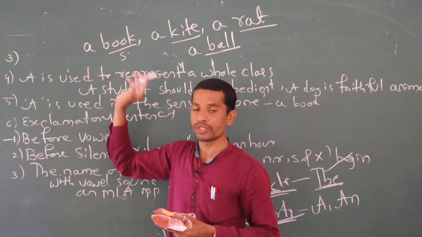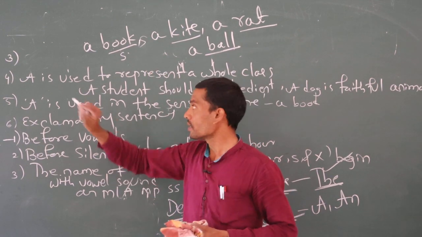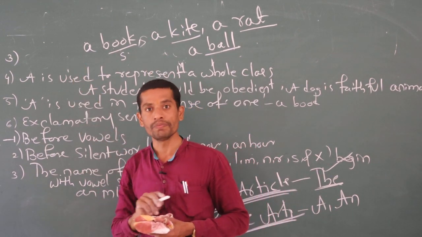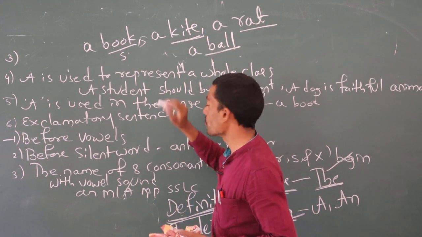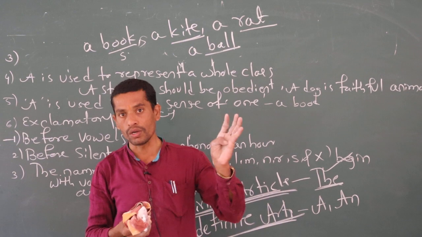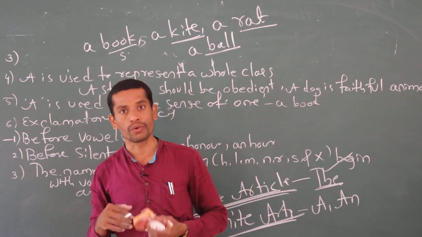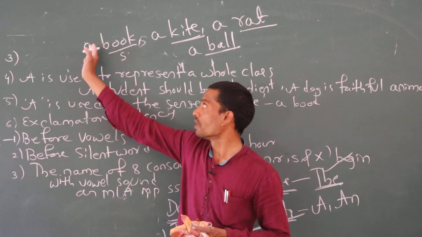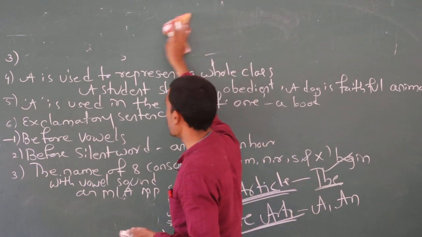Before singular or plural, you will already understand. Book is singular, books is plural, but the rule says that before singular we have to use a. Here also kite is singular, rat singular, ball singular. Before a singular word we have to use a. So keep that in mind. If you understand which are singular and which are plural, then definitely we can use a: a ball, a kite, a rat, like this.